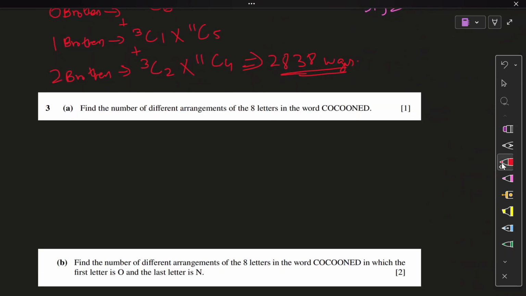Part 3. Okay. 3A. Find the number of different arrangements of the 8 letters in the word cocoon. Okay, easy, 8 factorial. Arranging all of the letters, move back and forth to give you a different arrangement. Divide by anything that repeats. What does repeat? C's I'm seeing repeated twice. Divide by 2 factorial to remove them. O repeats 1, 2, 3. So divide by 3 factorial as well. And that would be about it. Yep, get the answer. 8 factorial divided by 2 factorial into 3 factorial. That is 3360 ways.